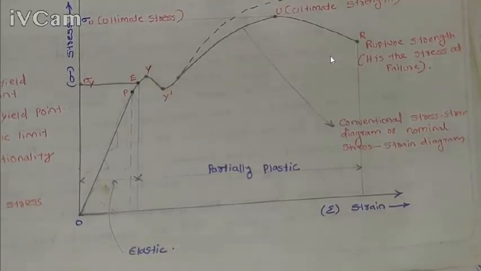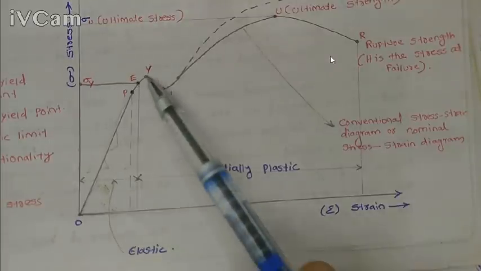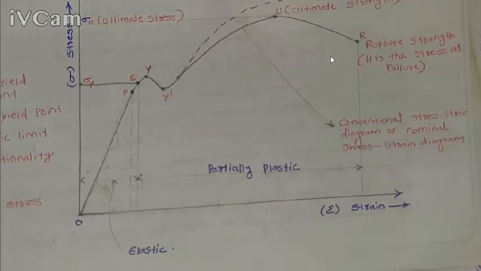This is the graph for mild steel, and for mild steel there are two yield points. The upper one is called the upper yield point, and this one is called the lower yield point. This dip region is called the yield plateau.